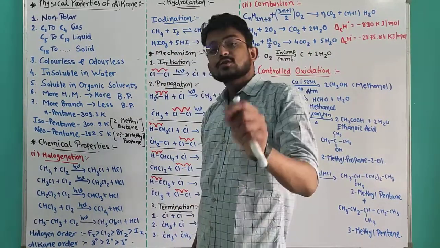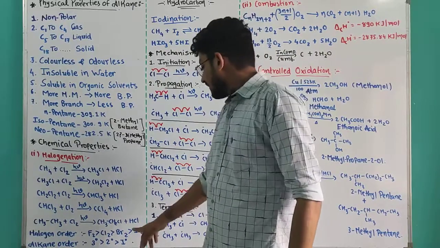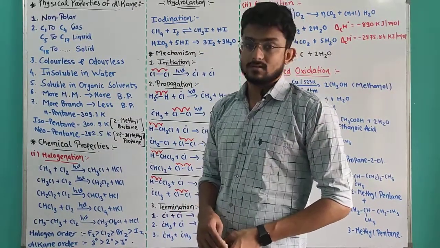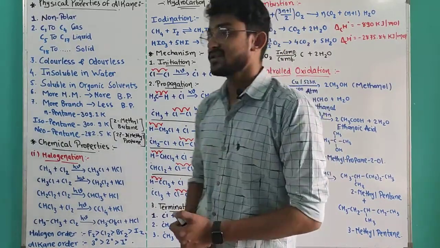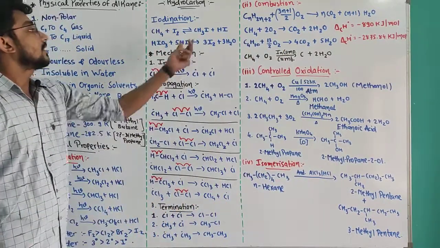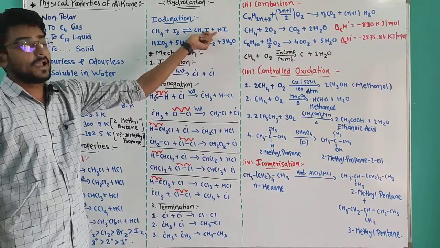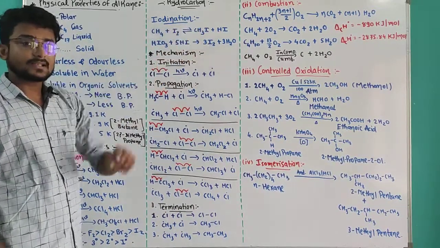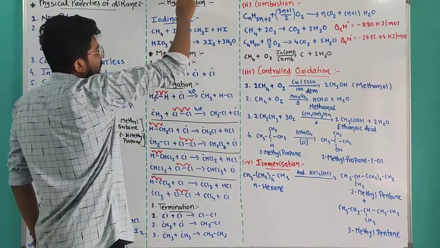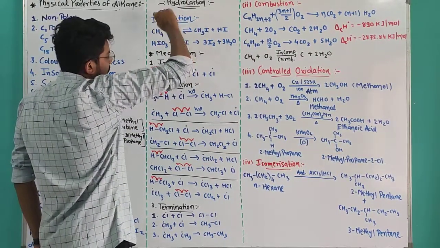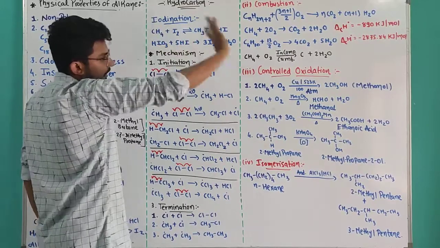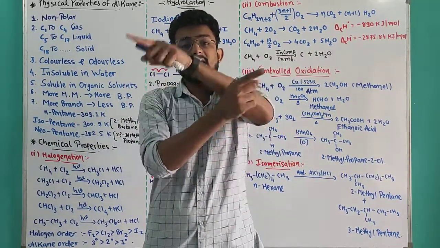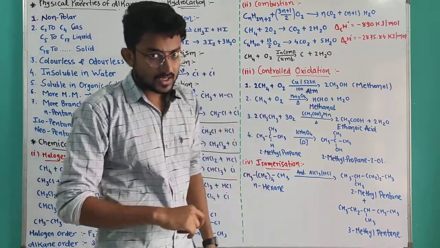Iodine gives the slowest reaction. That's why iodine gives a reversible reaction. What does reversible reaction mean? That means the reagent and the product occur simultaneously. In the sense, reagent converts into product, and product converts back into reagent. A reaction which occurs both ways is known as a reversible reaction.